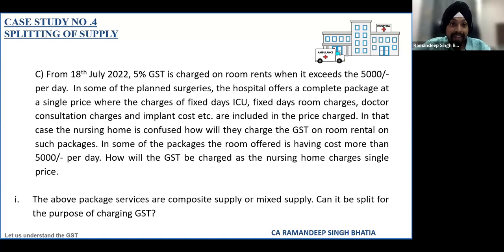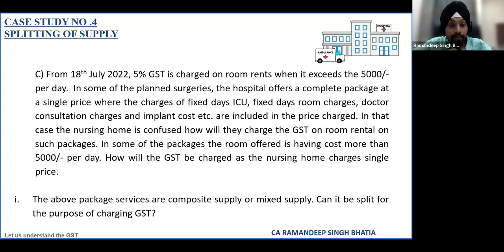As we see in case of solar, where they want to split artificially something into goods and something into services, they could have properly and carefully mentioned the mechanism also that they have given in that respective circular, 70-30 or whatever the ratio they have prescribed. But in this kind of situation, when a complete package is provided, there is no splitting.